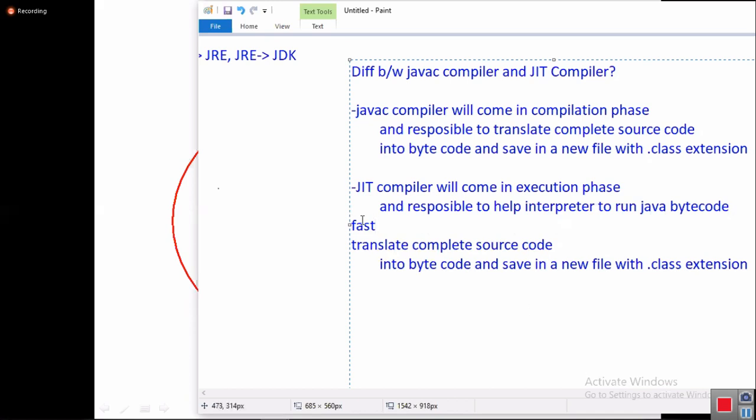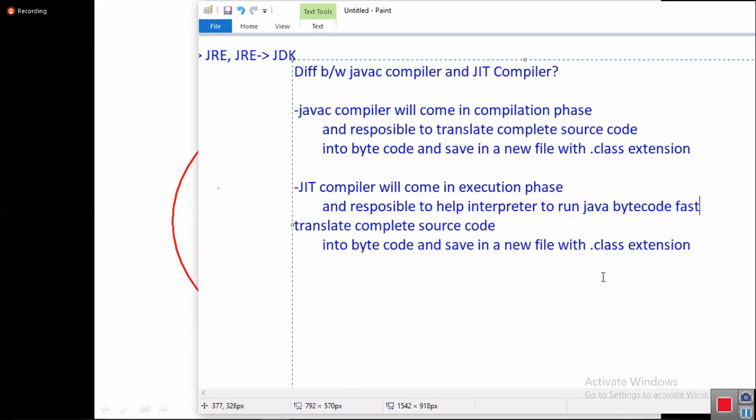How is it running Java bytecode fast? By translating some part of bytecode at a time. Some part of bytecode at a time.